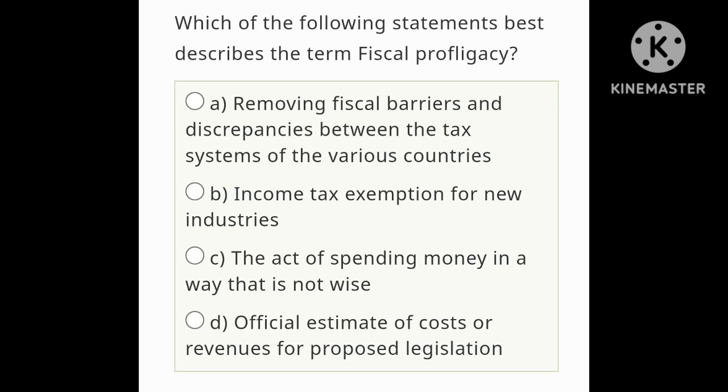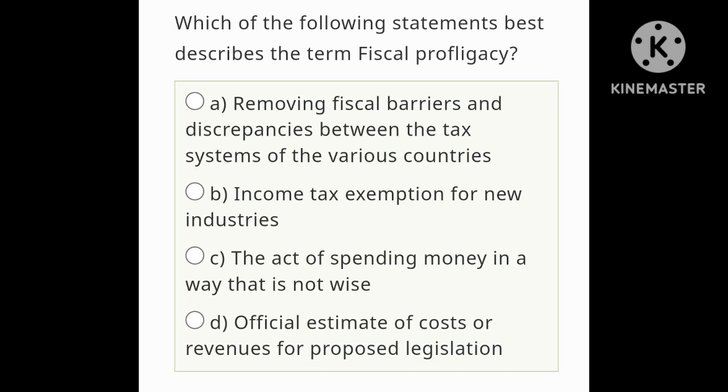Which of the following statements best describes the term fiscal profligacy? First option is removing fiscal variance and discrepancy between the tax systems of the various countries. This one is a different thing. This is not fiscal profligacy. Second one is income tax exemption for new industry. This one is a different thing. Third, the act of spending money in a way that is not wise. Yes, this is the definition, or this is the statement of fiscal profligacy.